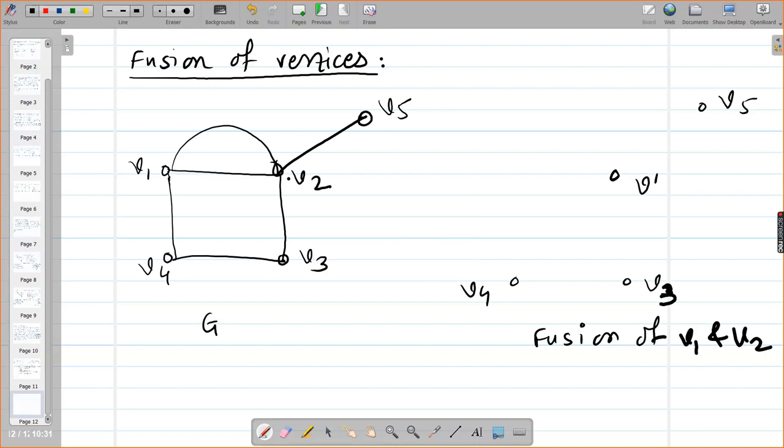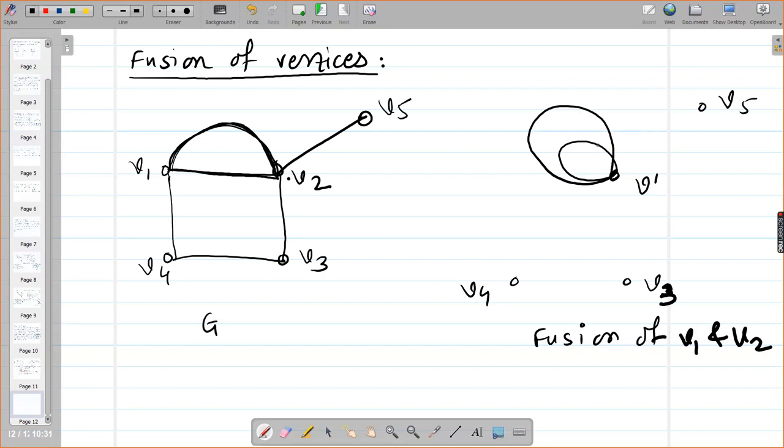Yes, ma'am. So now I will make this V dash adjacent with other vertices if V1 and V2 are adjacent with that vertex. Now tell me, V1 and V2 are adjacent with each other, right? Yes. And how many times are they adjacent with each other? 2 times. But now instead of 2 vertices, I am assuming one vertex, so I have to make V dash adjacent with itself, 2 times. Is that clear?